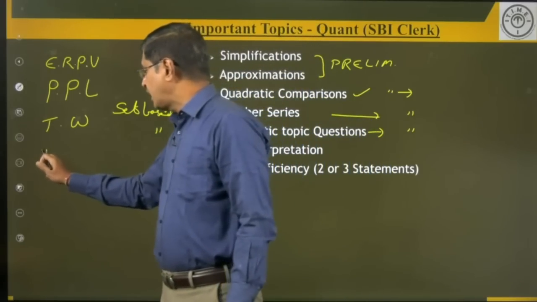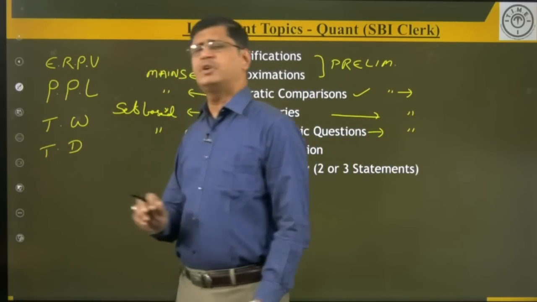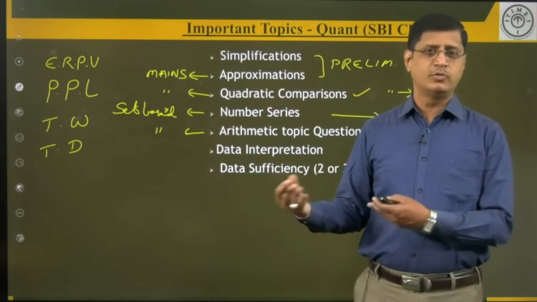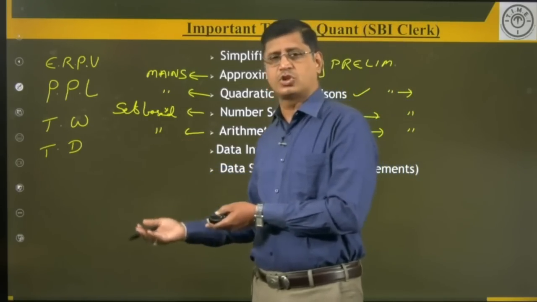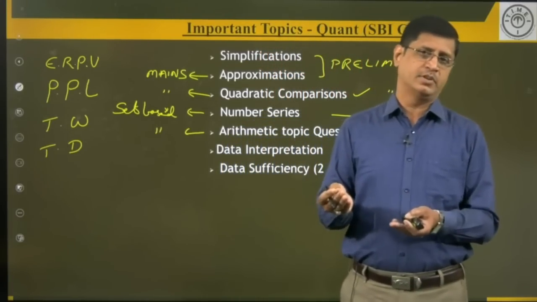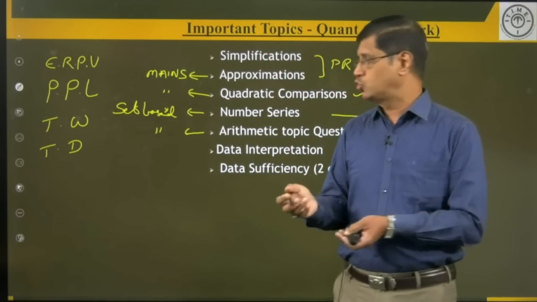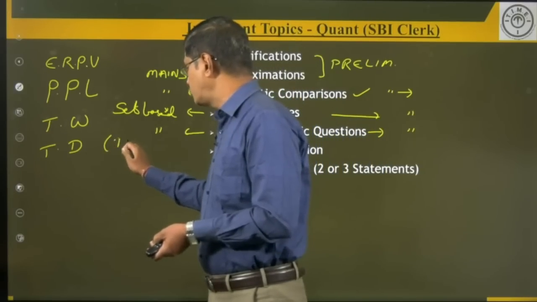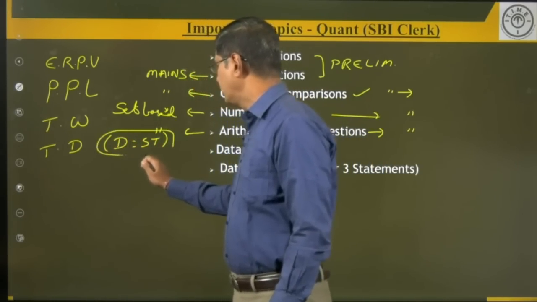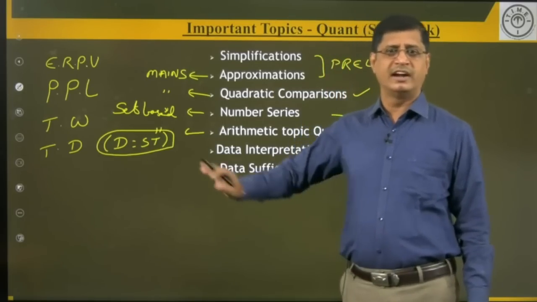Okay. Now, time and distance. Time and distance is also one of the important topics. Here, what are the variables we are using in this time and distance topic? Time, speed and distance. The relation between speed, time and distance is: distance is equal to speed into time. Distance is equal to speed into time. This is the fundamental basic formula of time and distance.